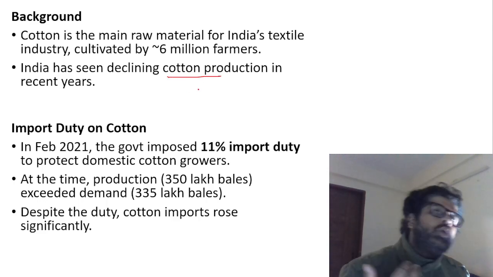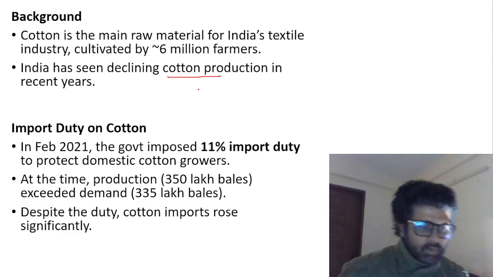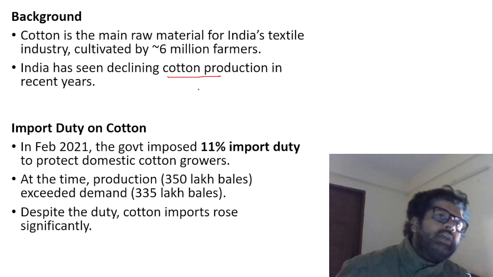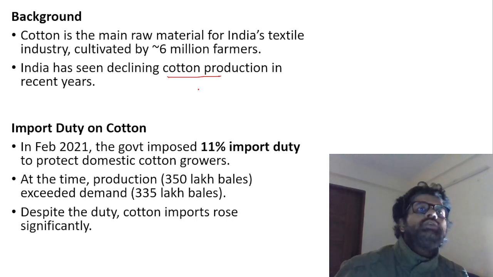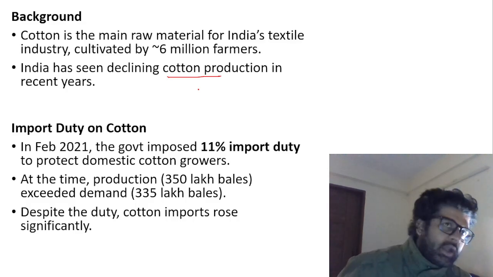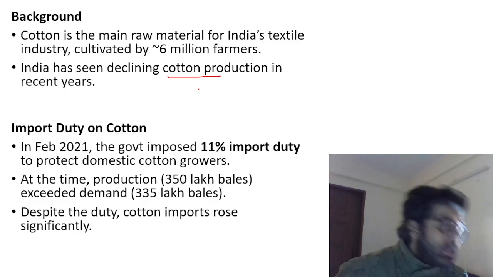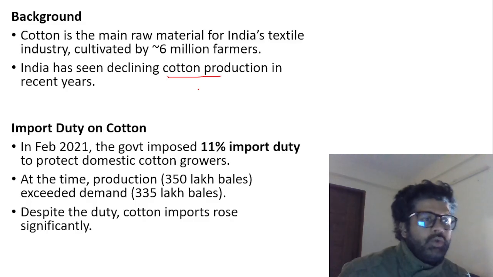So we want to import cotton, and if you impose duty on cotton, why will other countries sell you their raw cotton, right? Plus, in our country, there are some manufacturers who want imported cotton. They don't want domestic cotton because the quality is not that high. Because of which, the demand for imported cotton is high, and the farmers who are producing raw cotton in our country are not very happy when import duty is removed from cotton.